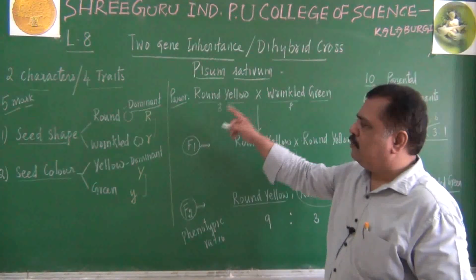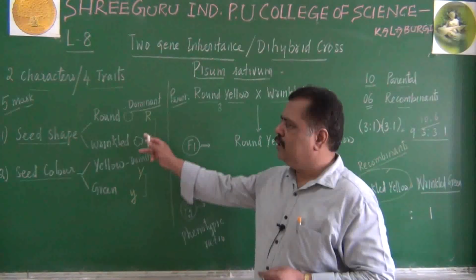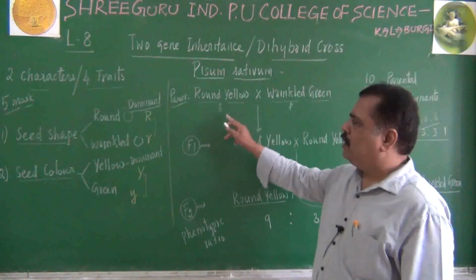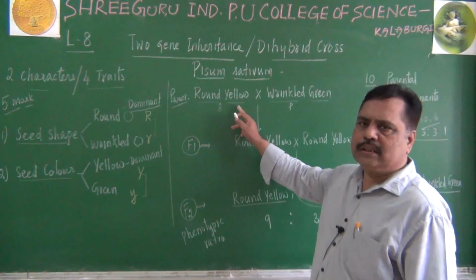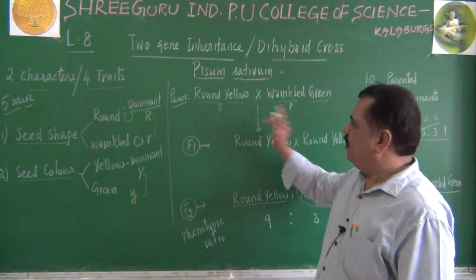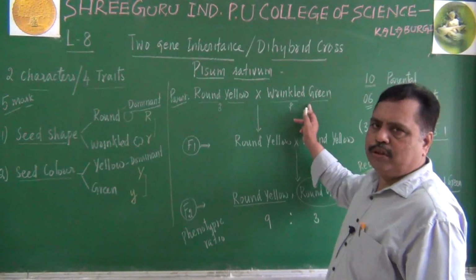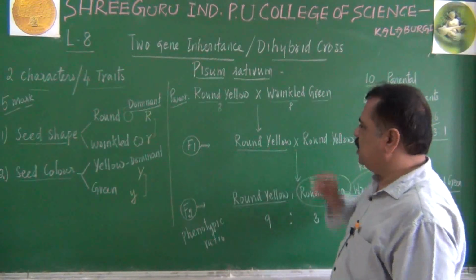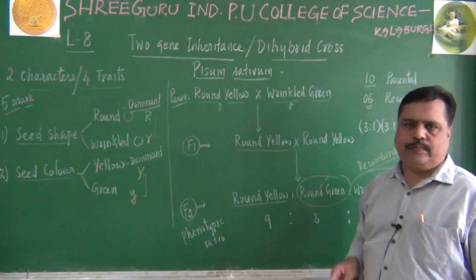In Pisum sativum, Mendel took 2 characters at a time: one is seed shape, another one is seed color. When Mendel crossed a round seeded, yellow colored seed producing plant with a wrinkled seeded, green colored seed producing plant, he found that in the F1 generation, all the offspring were round yellow.